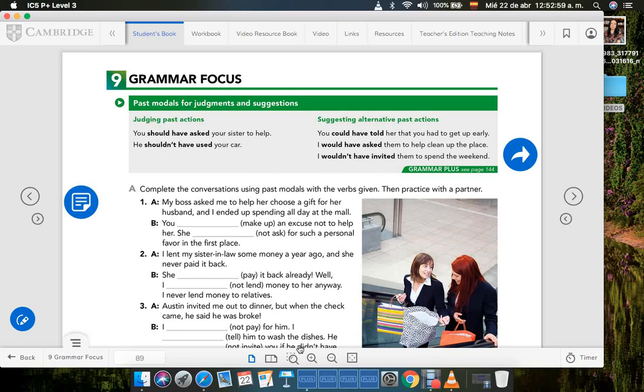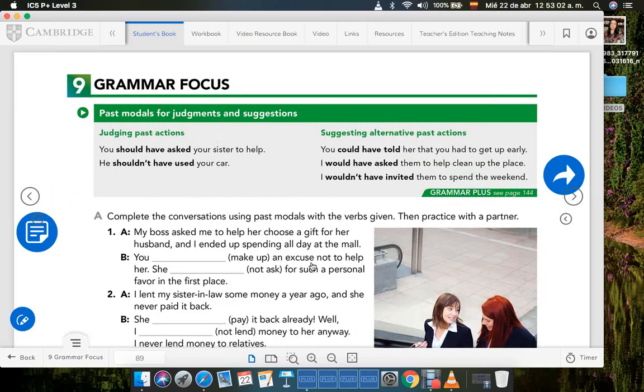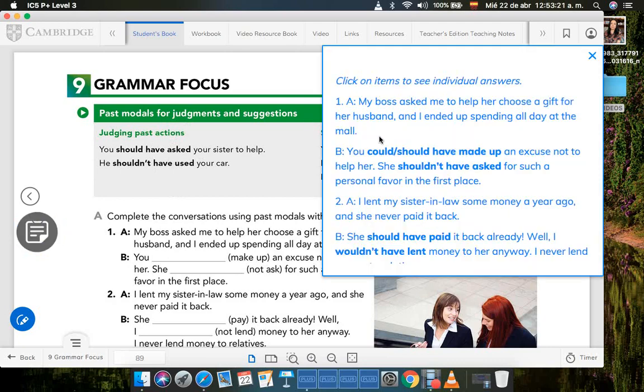Now, on exercise A, it says complete the conversations using past models with the verbs given, then practice with a partner. Okay, the verbs given right here are the ones between gaps. So remember, according to the example, you would have to change them into the past. Okay, so let's check the answers.